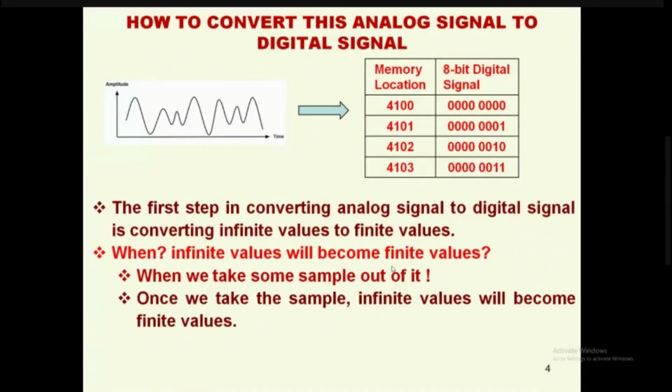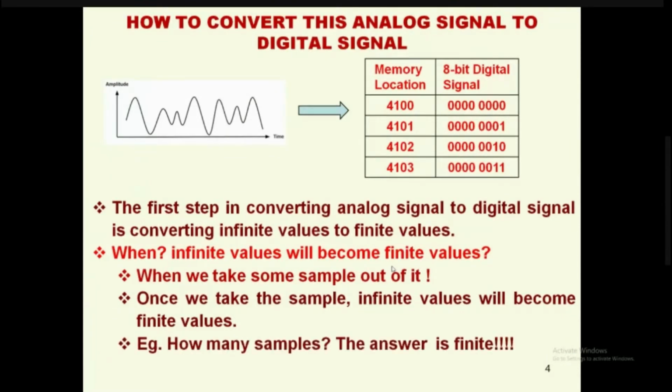If I am saying that I have taken some samples, the next question you will ask is, how many samples? I should answer, I have taken 100 samples, 1000 samples, or 10,000 samples, something like that. I myself am quantifying the answer because I have sampled. A sampled value is finite, and when we take a sample, that itself converts infinite values to finite values. That's why sampling plays a major role in signals and systems. And we studied the Nyquist sampling theorem: the sampling frequency should be greater than twice the maximum input signal frequency for reconstructing the signal.